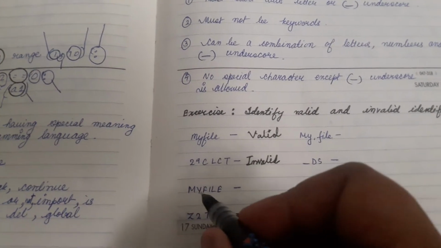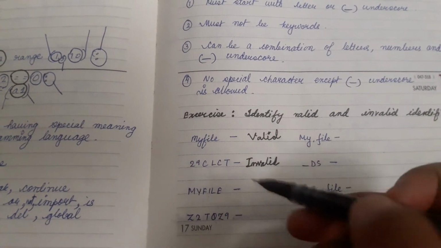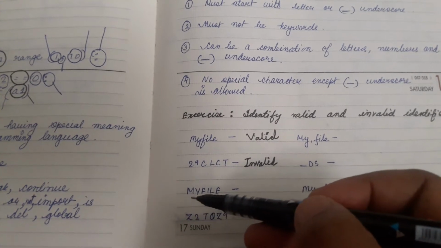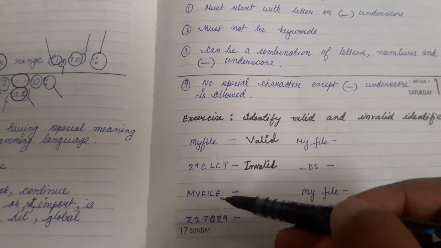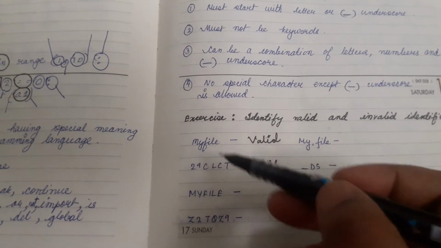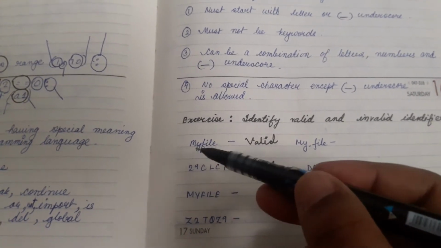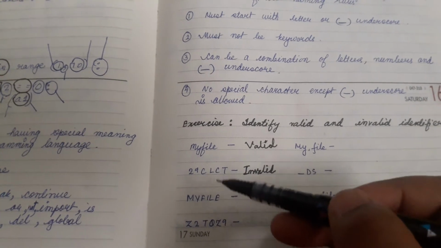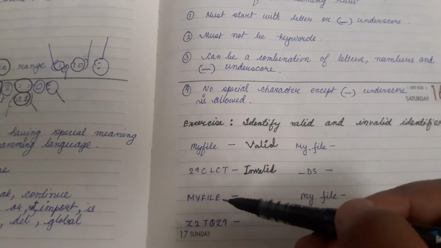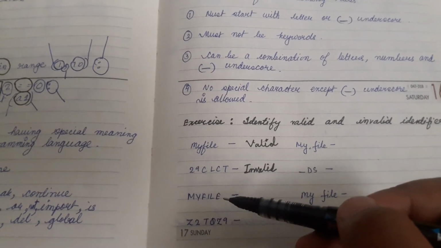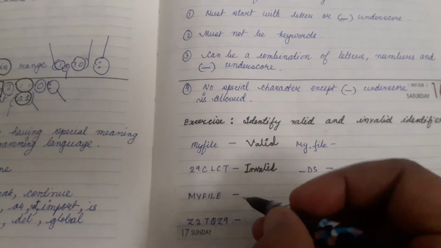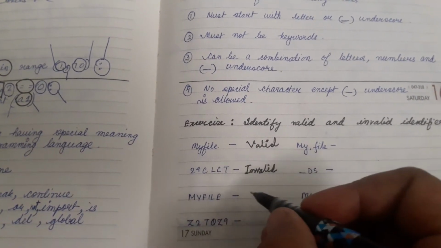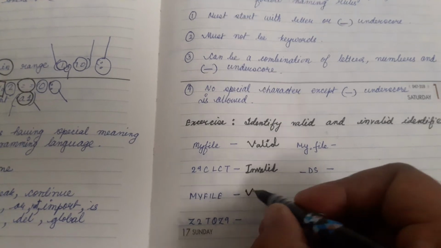Next is again my file, but here my file is written all in capital, so this and this my file is different. Though it is starting with capital M, the rest of the letters are in small, so it will be different for the Python interpreter. Now because it is starting with a letter, it is valid.